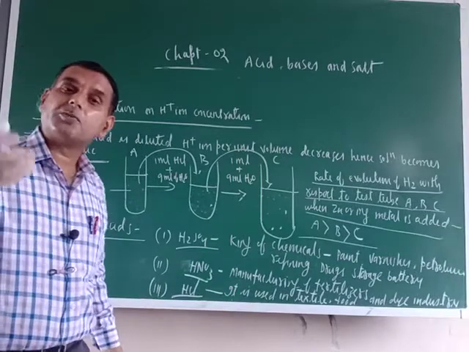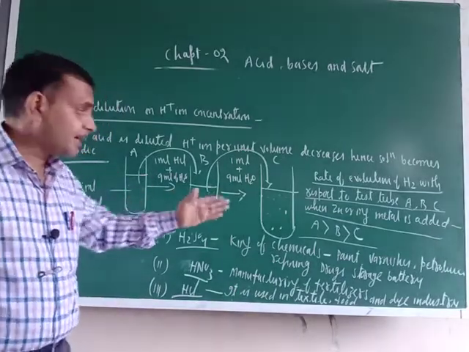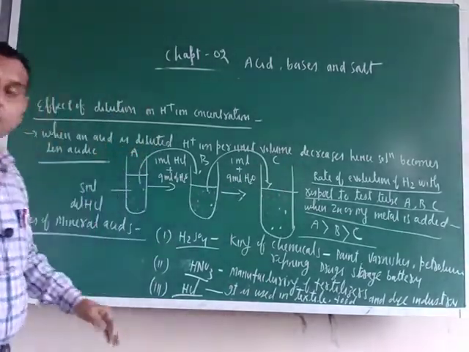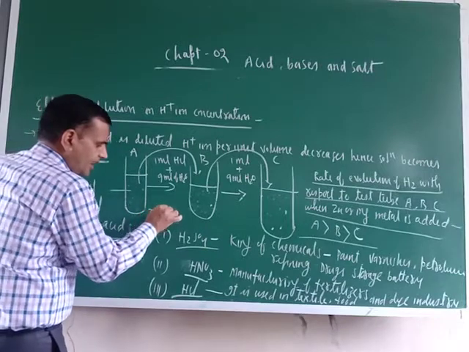More the H positive ion, more will be the evolution of hydrogen gas when they react with zinc or magnesium metal. In all three cases you have added zinc or Mg.